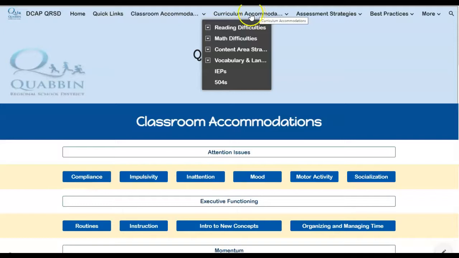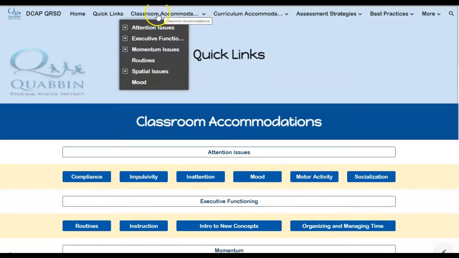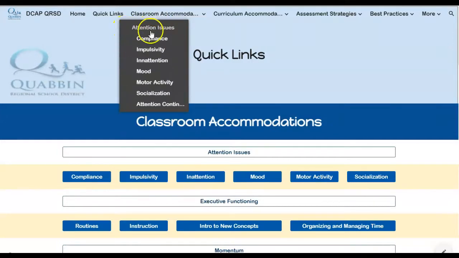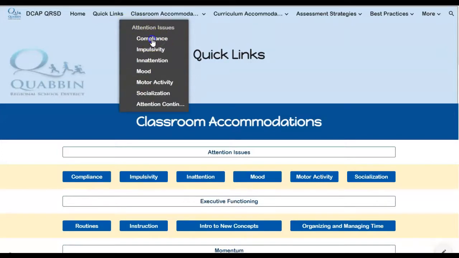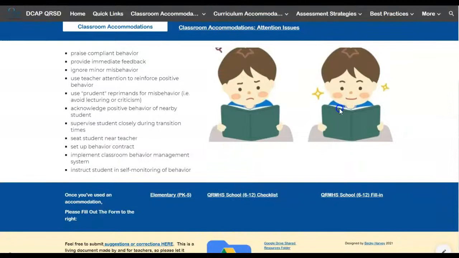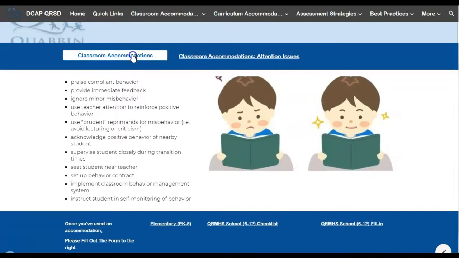Under the curriculum accommodations, here we've got a whole bunch of different issues that are addressed. Anything with an arrow here is expandable to have subpages. So here we've got attention issues, executive functioning, momentum issues, routines, spatial issues, and mood. When you click on attention, we've got compliance. So this has a list of the different accommodations that you might offer to a student with compliance issues.